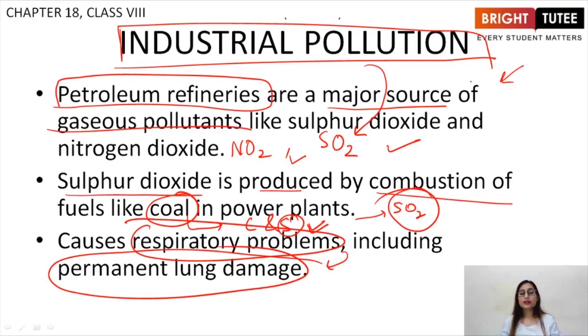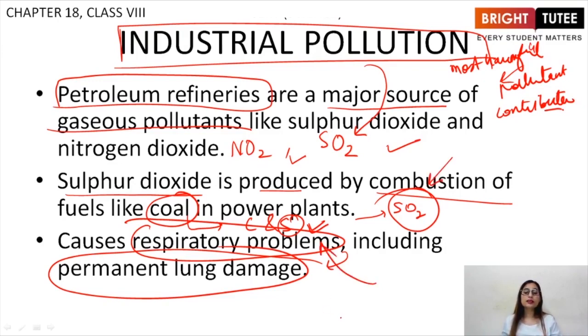So, it means that industrial pollution is the most harmful pollutant contributor, right? It contributes a huge amount of air pollutants, and they are most harmful because it contains sulfur dioxide, which can cause respiratory problems, including permanent lung damage. So this is how industrial pollution is very harmful to us.